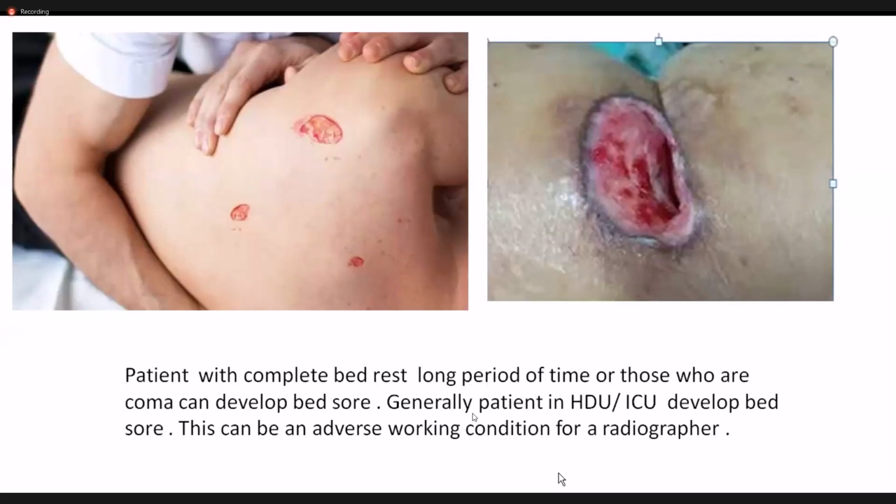This can be an adverse working condition for a radiographer. For a radiographer who is just at the start of their career, whenever they go to such units and see such wounds, they might get a little frightened and intimidated by these scenarios. So the radiographer must be very mentally tough. They should mentally prepare themselves to work in such scenarios, and they must know the basic protocol for working in such environments. Whenever you see such wounds, your primary responsibility is to clean the cassette before you place it.